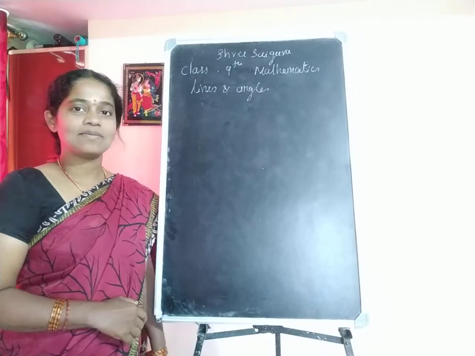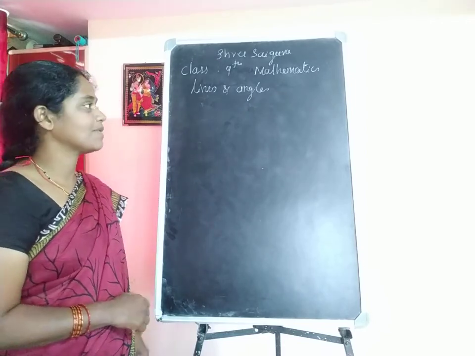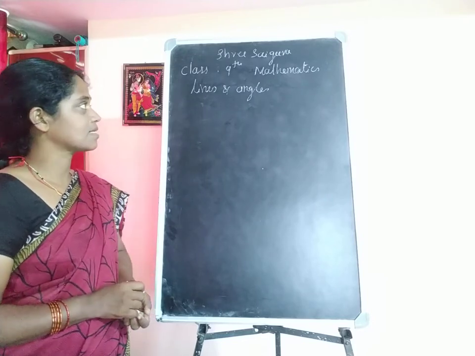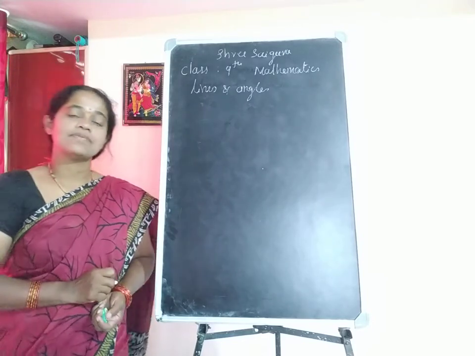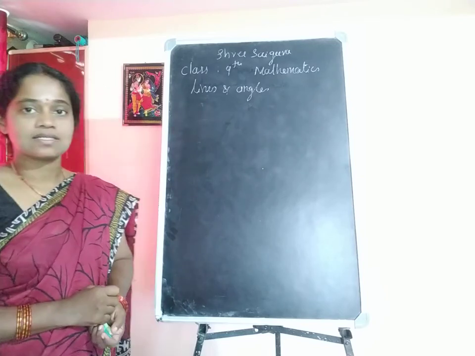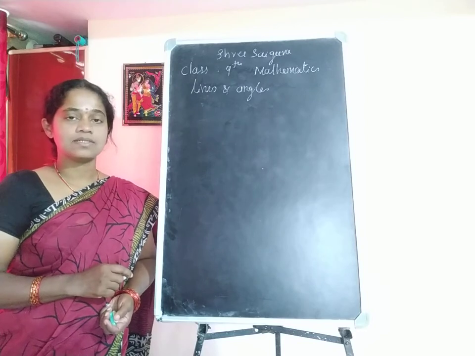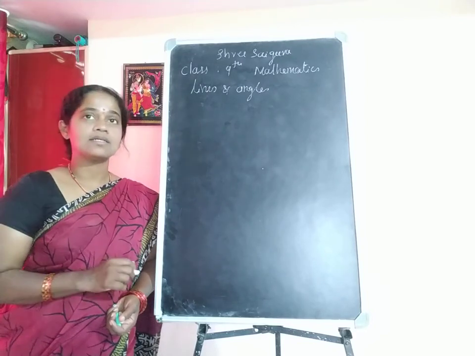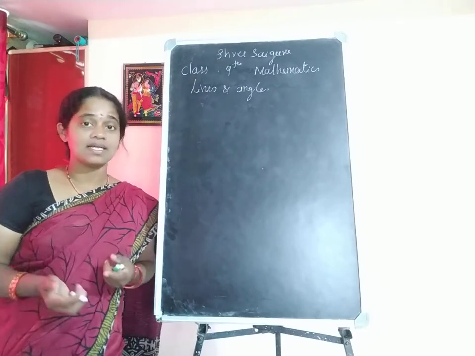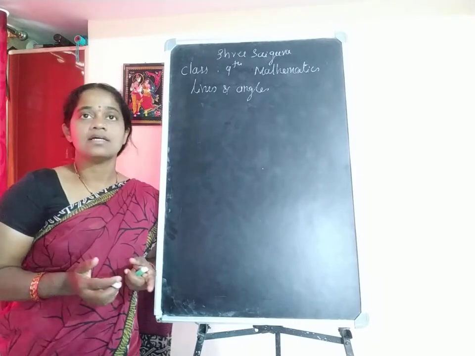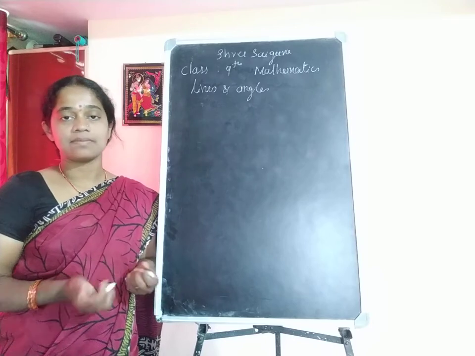Yes, I am Reshma. Today's topic is from the class 9 standard. The lesson name is Lines and Angles. In that, we will discuss the important pairs of angles. What kind of pairs of angles are possible when a transversal line cuts a set of parallel lines?